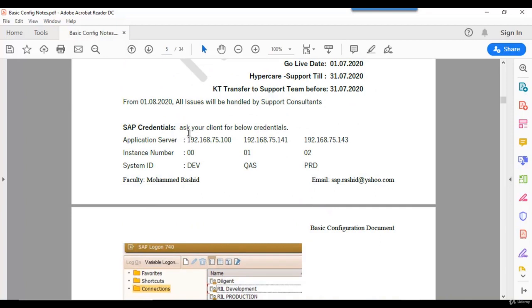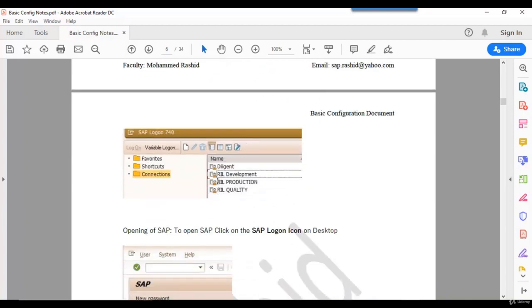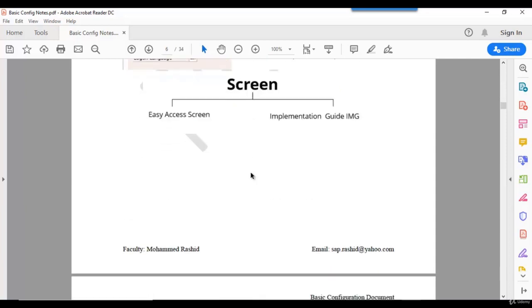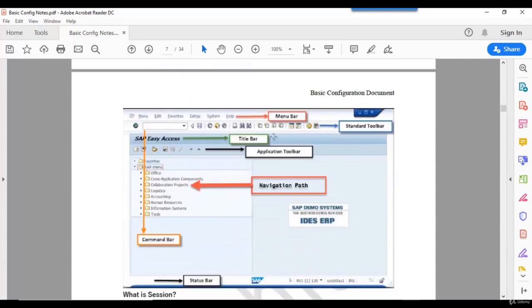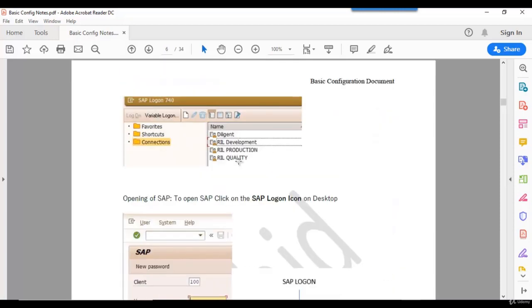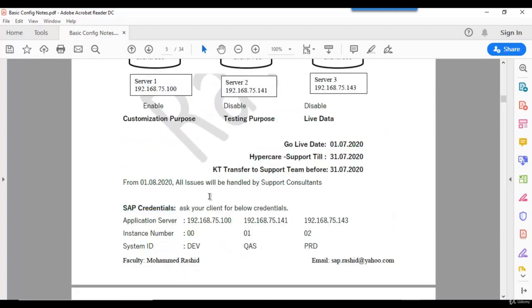That I will show you in the next session. With the help of these credentials, we are going to create these entries and we will try to understand the SAP logon screen. Hope you understand the concept. If you don't understand, raise a query in question and answers. I will try to answer. Thank you very much.